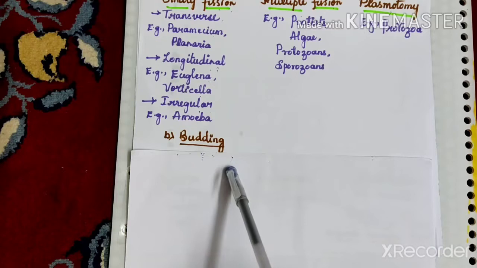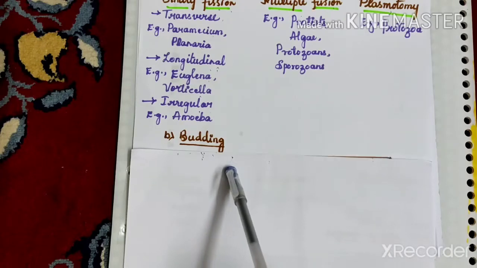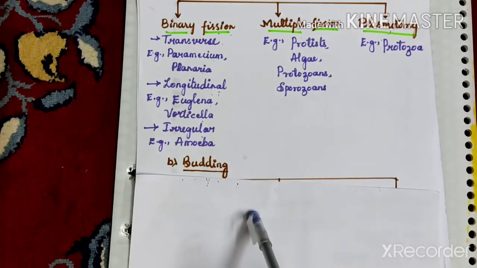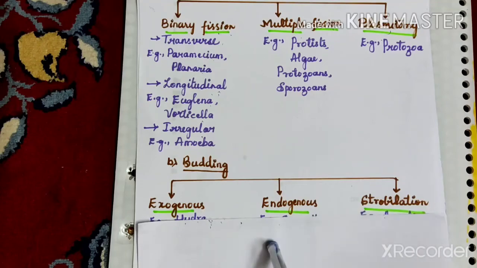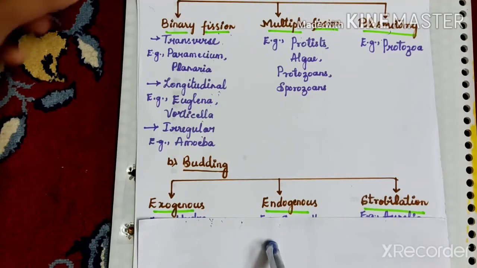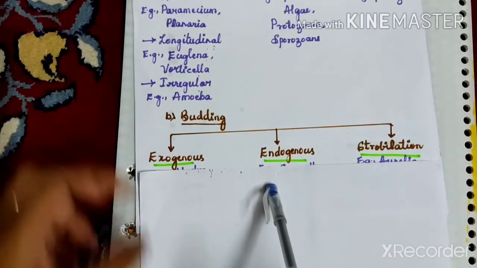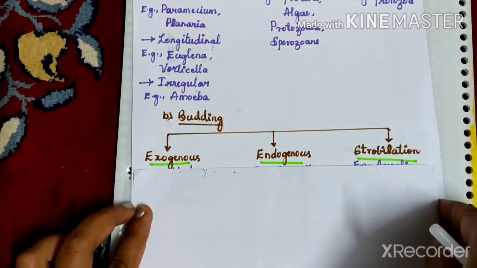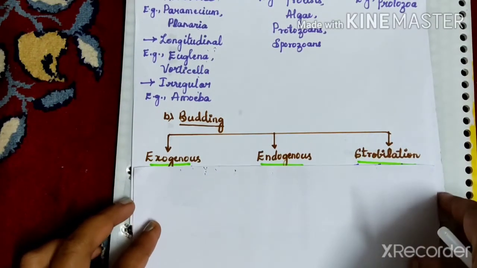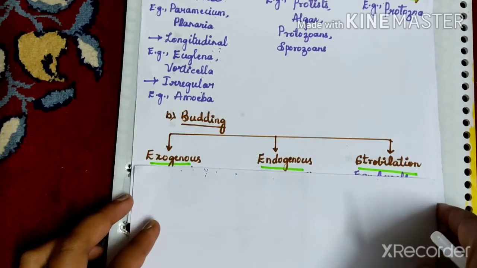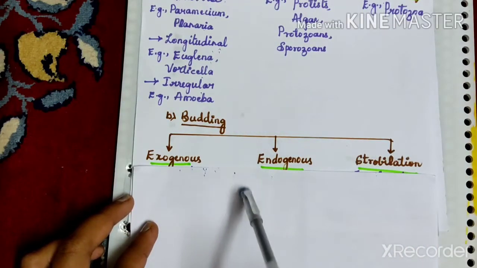These outgrowths detach from the parental cell and grow into a new individual. Budding in animals can be seen in three types: exogenous budding, endogenous budding, and strobilation.